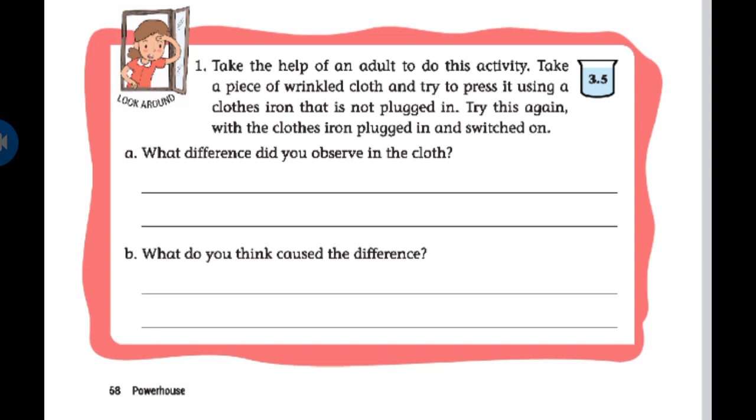Okay, so next, students, try to complete the answers. Here, what difference did you observe in the cloth, and what do you think caused the difference? Next, observe your surroundings and list at least three ways in which we use heat energy in our everyday life. You have to list out at least three ways.